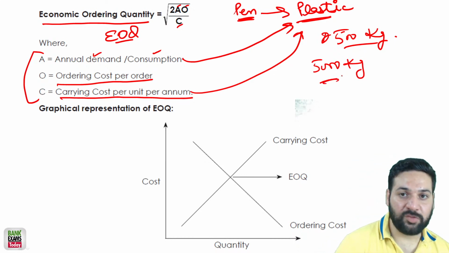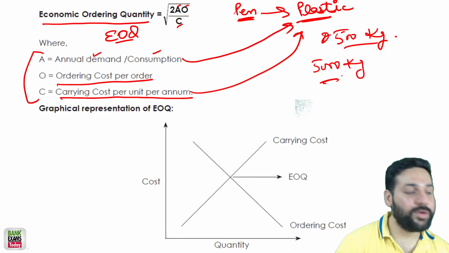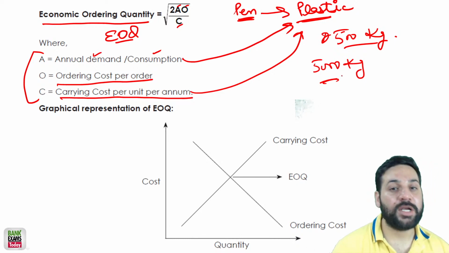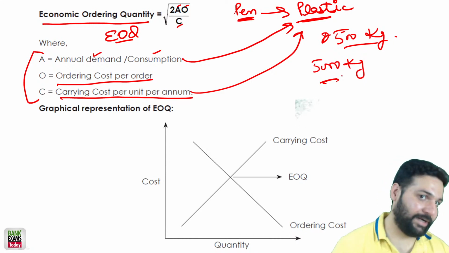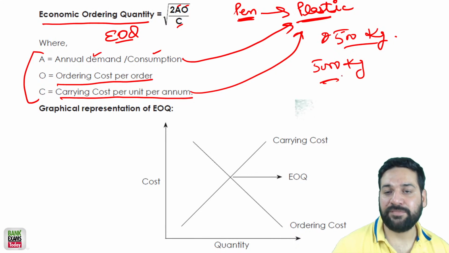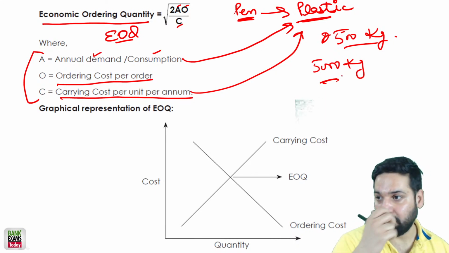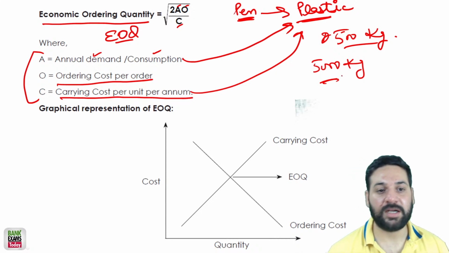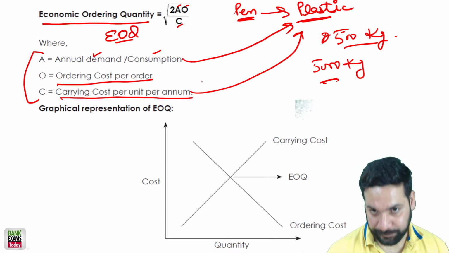And if you are using more space, it has its own expenses, right? You need to pay for security. There is rent for the land, right? There are other expenses. If there are certain products which need to be stored in refrigerators, you need to spend money on that. So that is carrying cost.